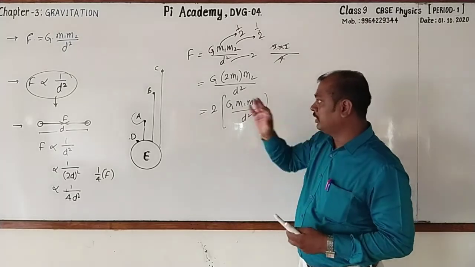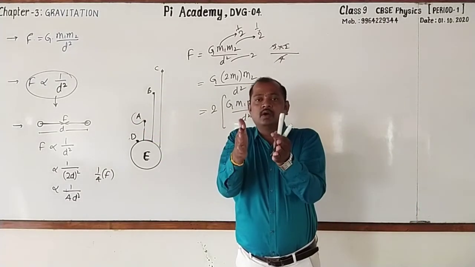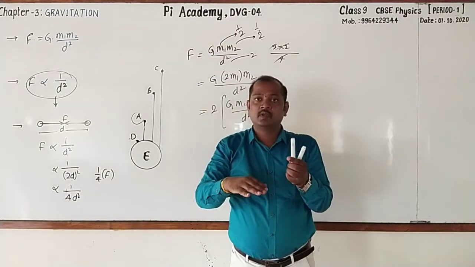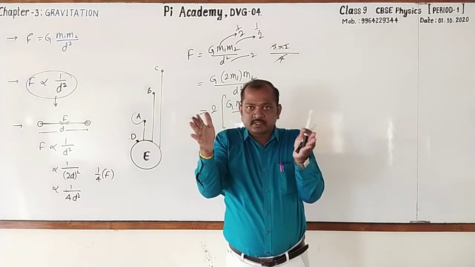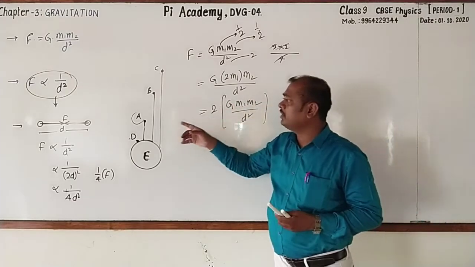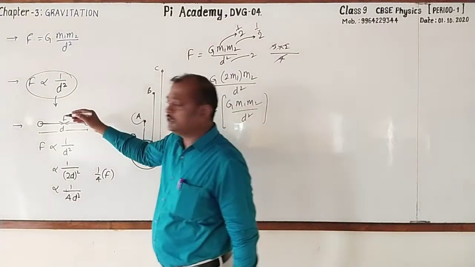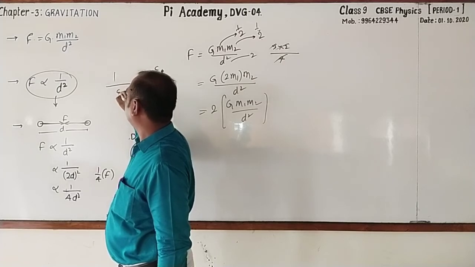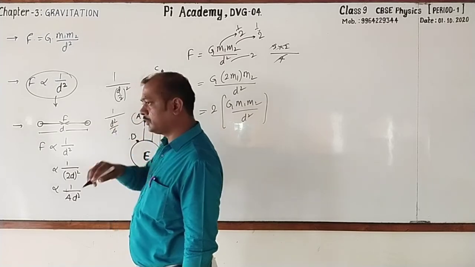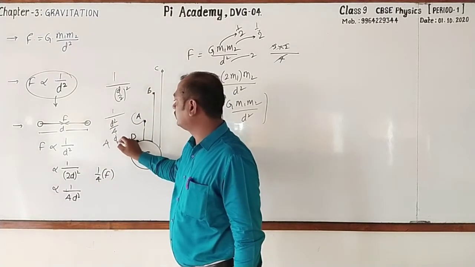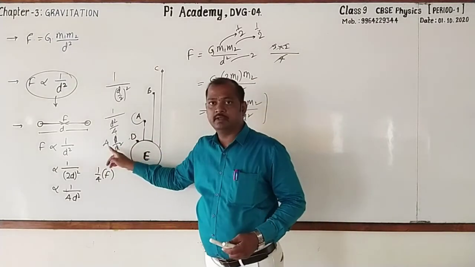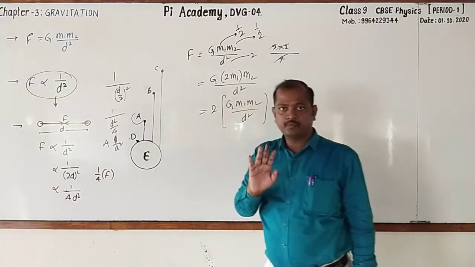Clear? When the distance is reduced to half, whether gravitational force increases or decreases? Obviously it increases, because when the distance is small, gravitational force will be more. Right? When the distance is reduced to half, look here, 1 by d by 2 whole square. It will be 1 by d square by 4. Then 4 into 1 by d square. So gravitational force increases by 4 times. Followed? Okay.